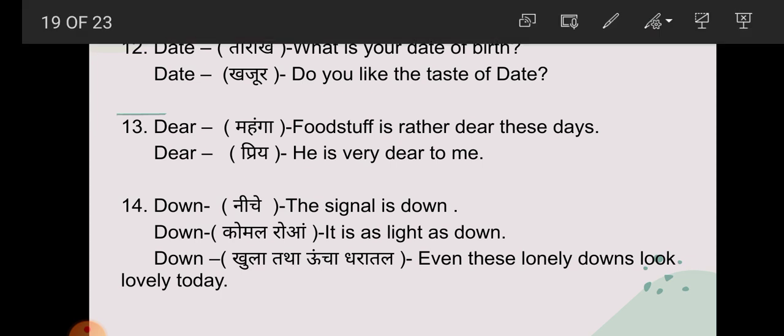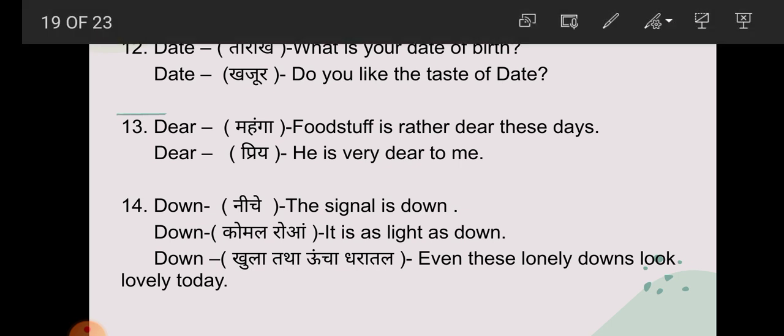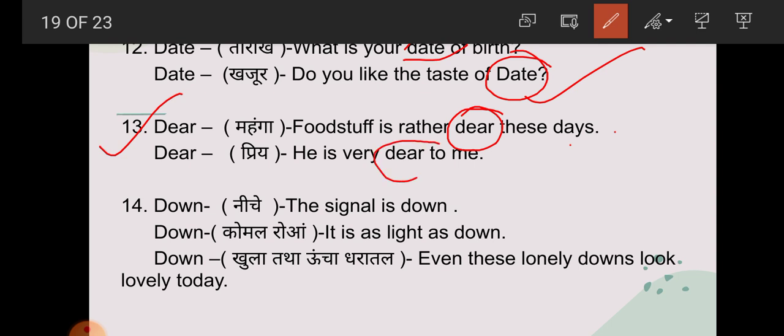Now next one, student, date. What is your date of birth? So here date means what? Here date means Tarikh. Now next one, do you like the taste of date? So here date means what? Khajur. Now next one, student, dear. Food stuff is rather dear these days. So dear means what? Mehanga. Now he is very dear to me. So here dear means what?